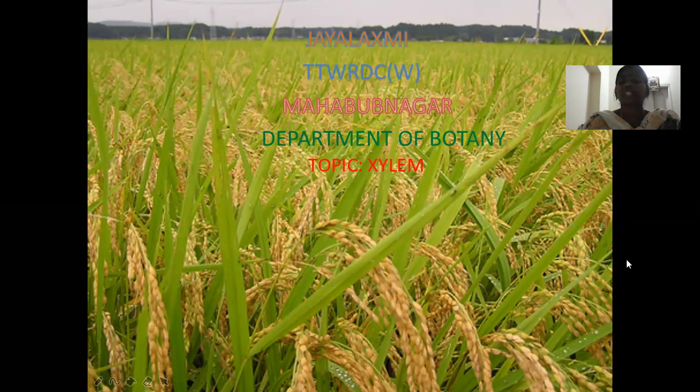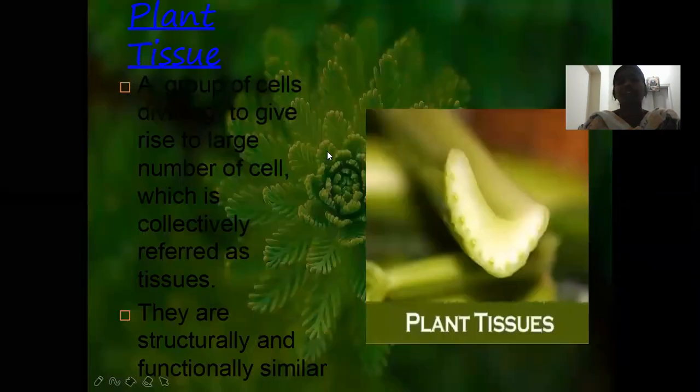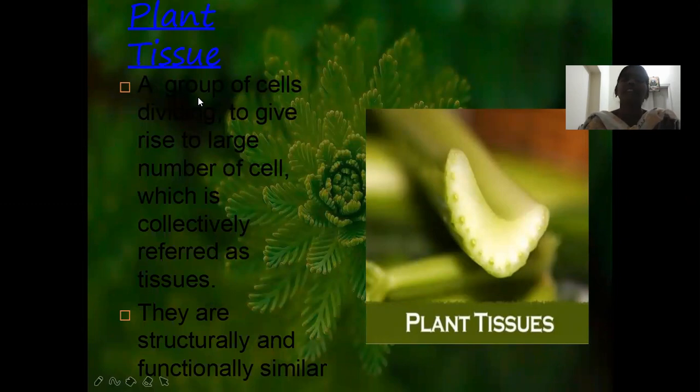Today, we are going to discuss the xylem. Before we discuss the xylem, we need to know about the tissue and the tissue systems. What is meant by tissue? Tissue is nothing but a group of cells which have a similar structure and a similar function. In plants, the tissues are classified into two types depending upon the dividing capacity. Here, the tissues are classified into meristematic tissue and the permanent tissue.